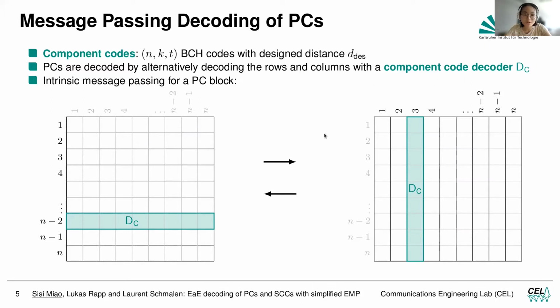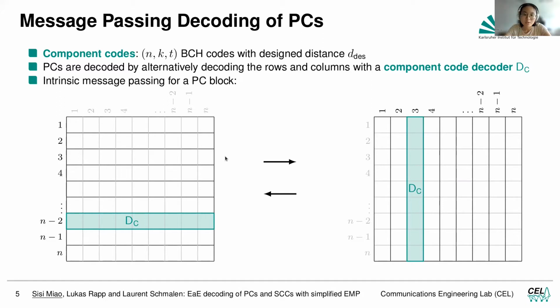For a block of a product code, we first start with the rows. We decode every row with the component code decoder. Then we pass the decoding result to the columns. Then we decode all the columns with DC again, and we pass it back to the row decoders, and we do so on and so forth. This is an iterative decoding algorithm, and more specifically, this is what we call the intrinsic message passing for one block.